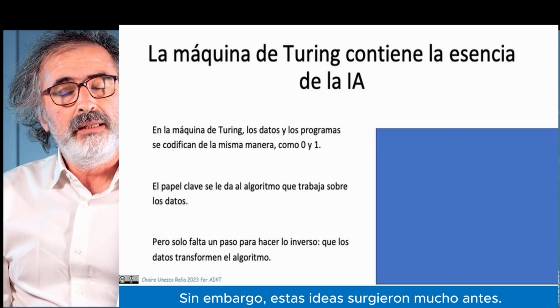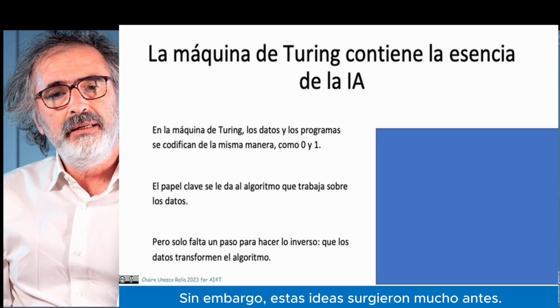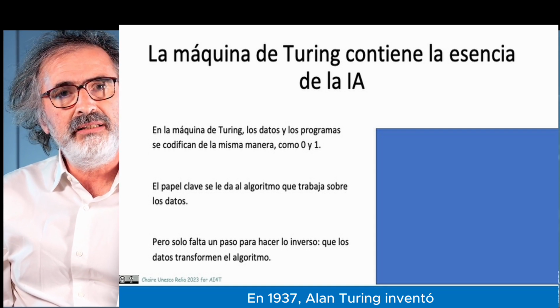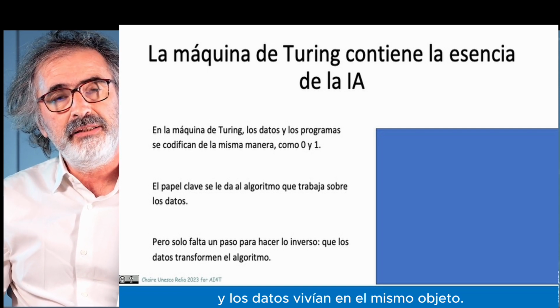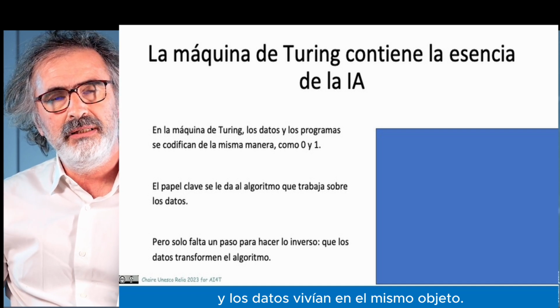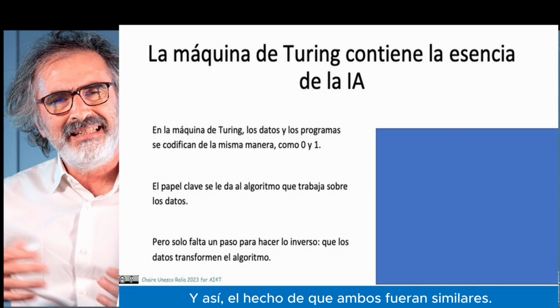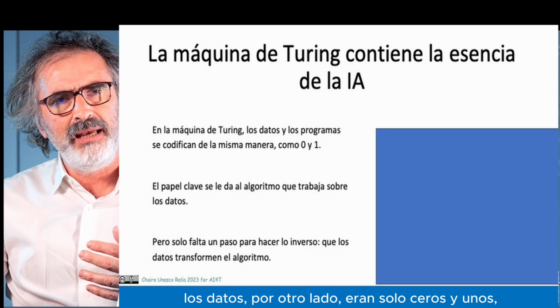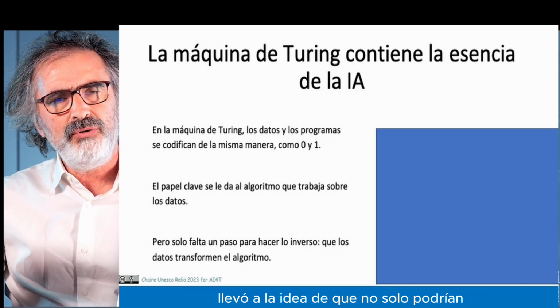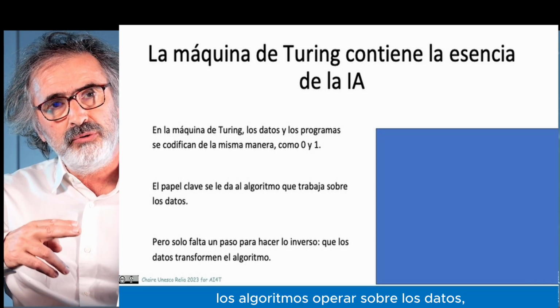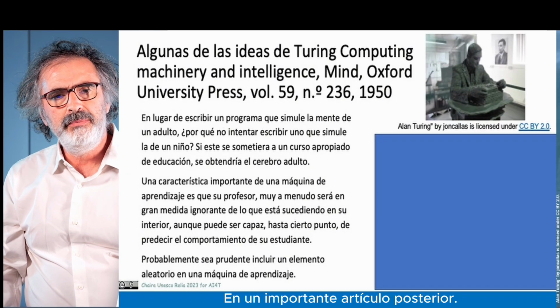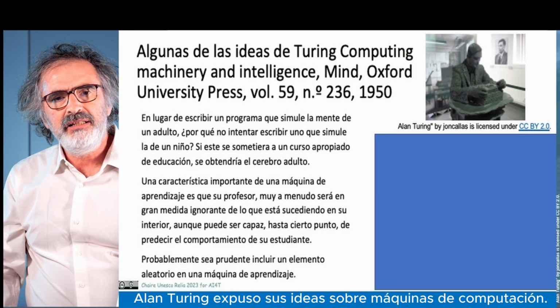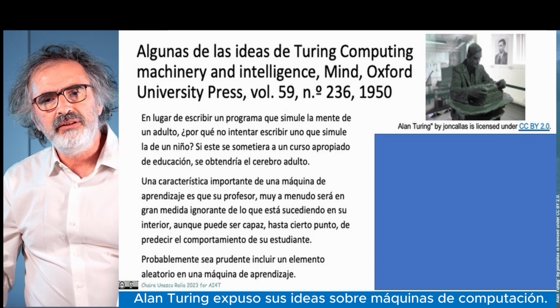But actually, these ideas came from far behind. In 1937, Alan Turing invented what is now known as the Turing machine, a machine whose particularity was that the algorithms or the programs and the data were living on the same object. And so the fact that both were similar, that algorithms on one hand, data on the other hand, were just zeros and ones, led to the idea that not only could the algorithms work upon the data, but the data upon the algorithms.